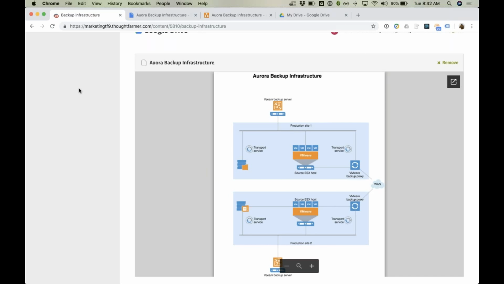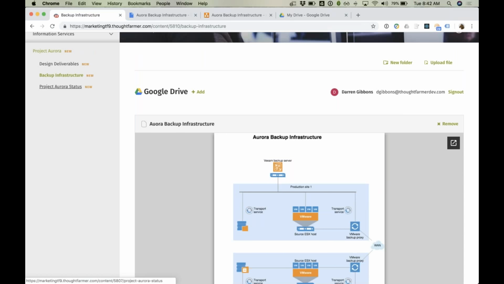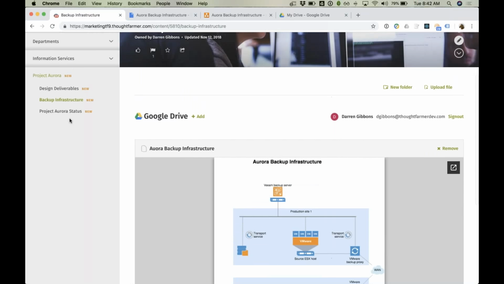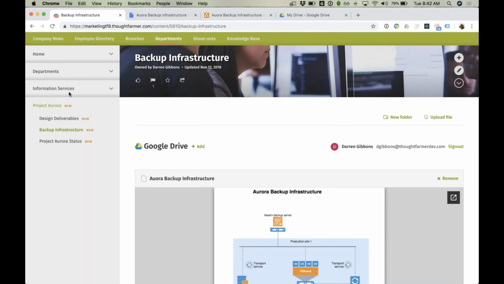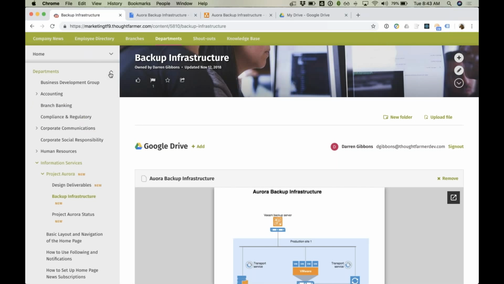So that shows you how you can very easily embed pretty much any type of Google Drive file directly into your intranet. It makes it great to be able to organize files and build up pages there with previews of that content that you're working with. But another thing that we realize people often do is they work with folders or directories of files on their Google Drive. And for that use case, we also have the ability to embed folders into pages as well.